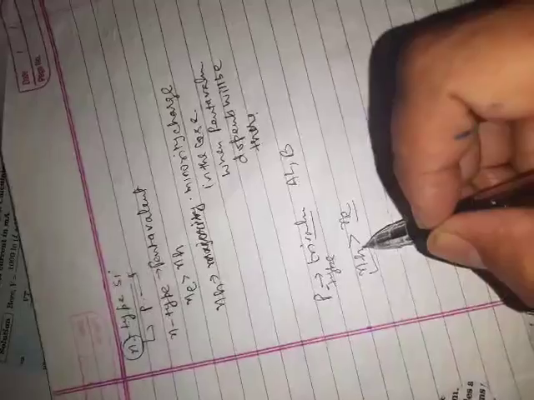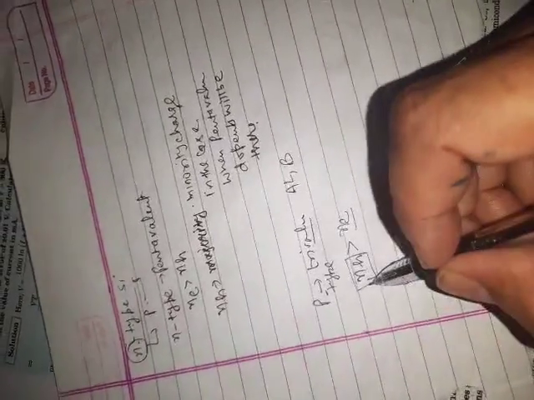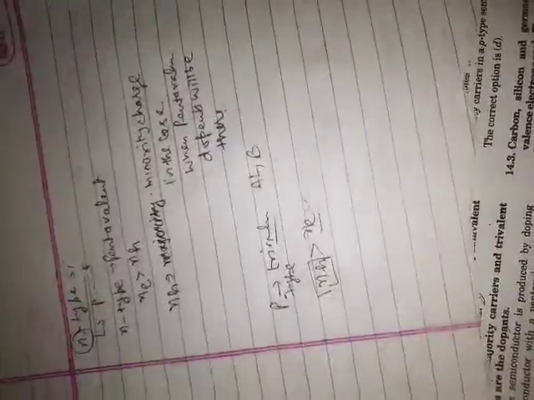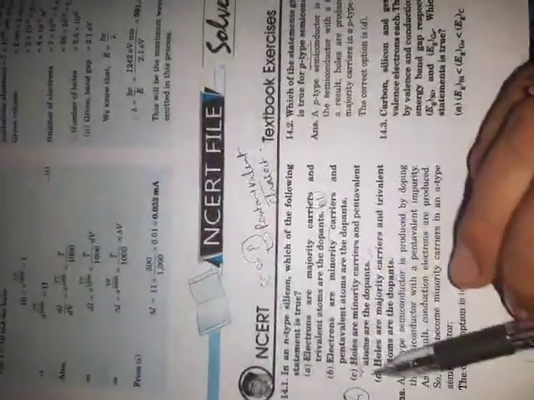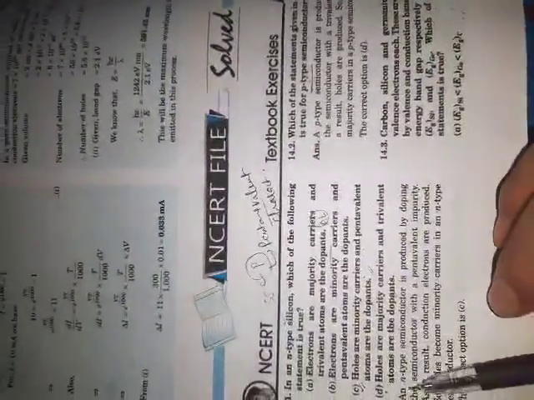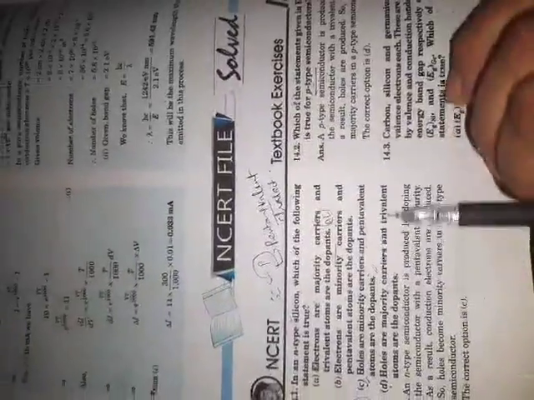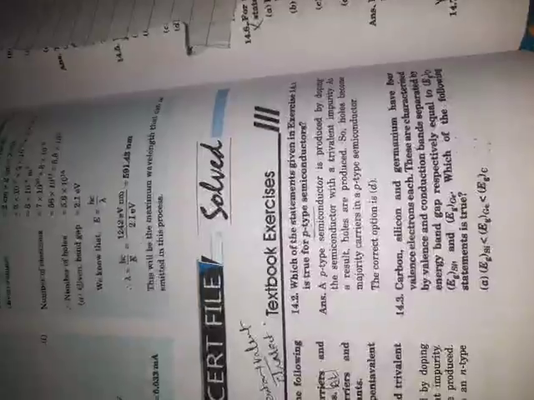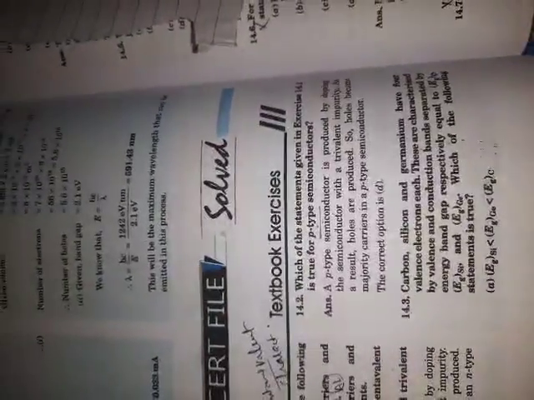So holes will be the majority charge carriers in the case of trivalent dopants. So we can say in this case option D is correct: holes are majority carriers and trivalent atoms are the dopants.